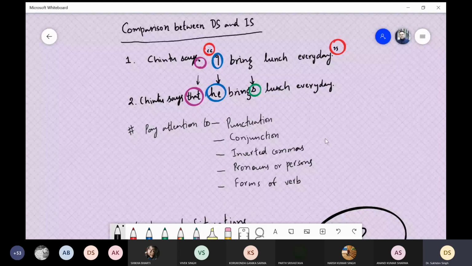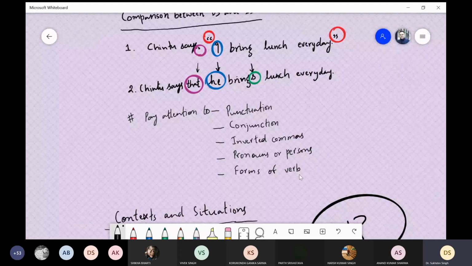For instance, I was converted into he. You pay attention to that also, and you pay attention to forms of verb also, because forms of verb will also change depending on the subject. And another thing that you need to pay attention to is that direct and indirect speech follow the same rules which you learned in the tenses.